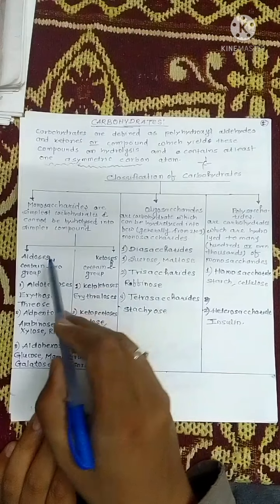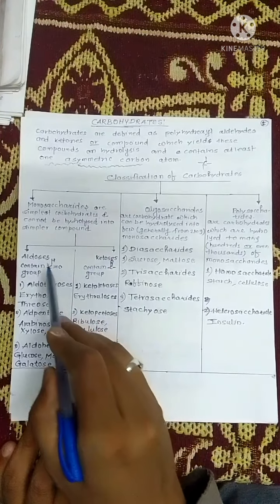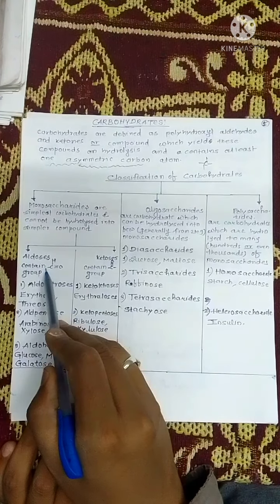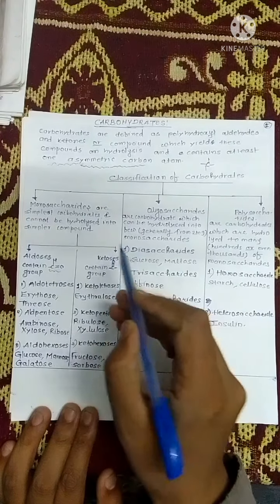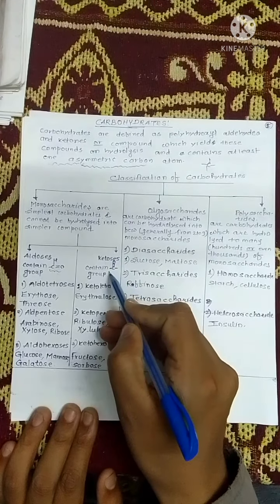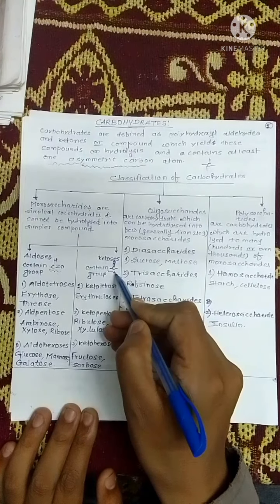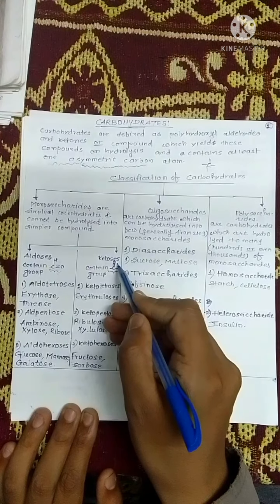Monosaccharides are further classified into aldoses and ketoses. Aldoses are those carbohydrate molecules which contain an aldehydic group, that is CHO, and ketoses are those which contain ketone functionality, that is C double bond O.